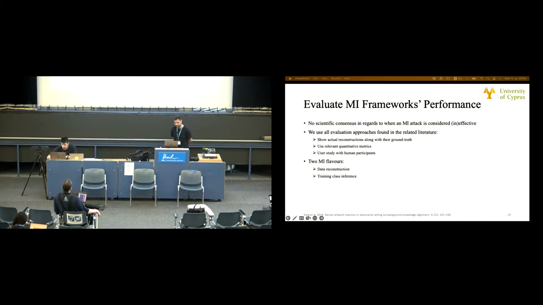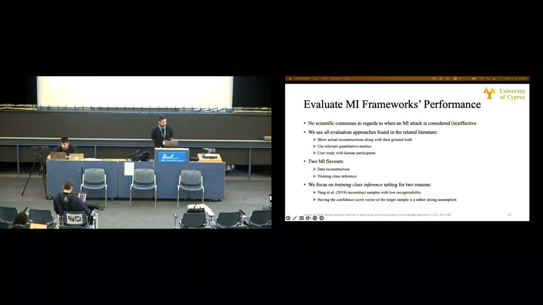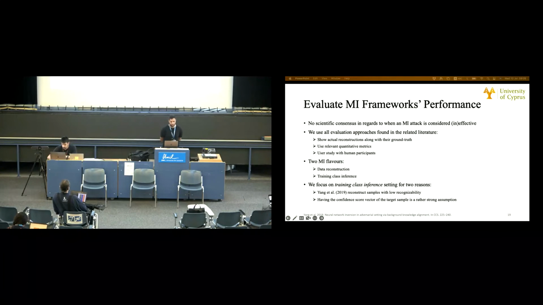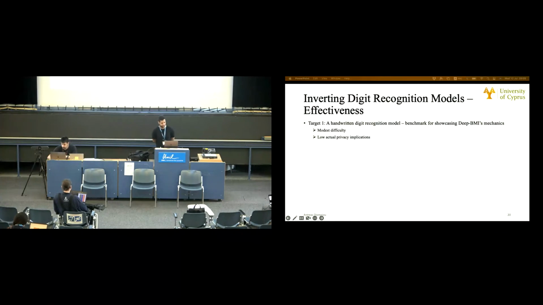Before presenting our results, we must say that model inversion comes in 2 flavors. The first is data reconstruction, where the adversary aims to reconstruct the sample given its yielded confidence score vector on it. So it has the confidence score vector from the target model and aims to reconstruct the sample. And the second setting is training class inference, where the adversary aims to reconstruct a meaningful sample for each target class by only being able to query the target model and receive the confidence score vector as a response. In this paper, we focus solely on the latter setting for 2 reasons. First, Wang et al. reconstruct samples with low recognizability in this setting. And second, having the confidence score of the target to-be-inferred sample is a rather strong assumption.